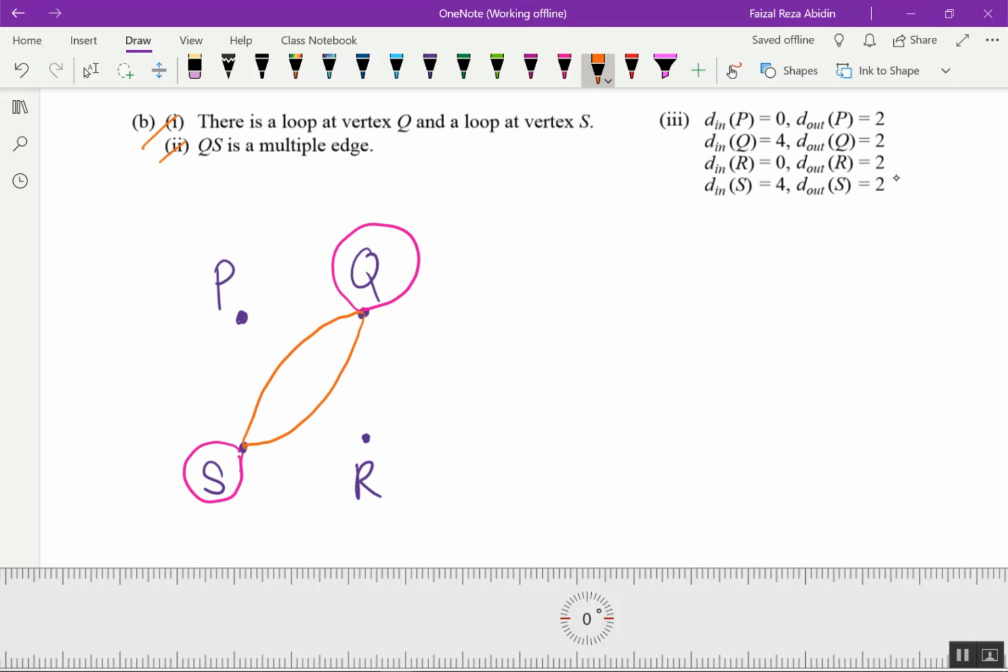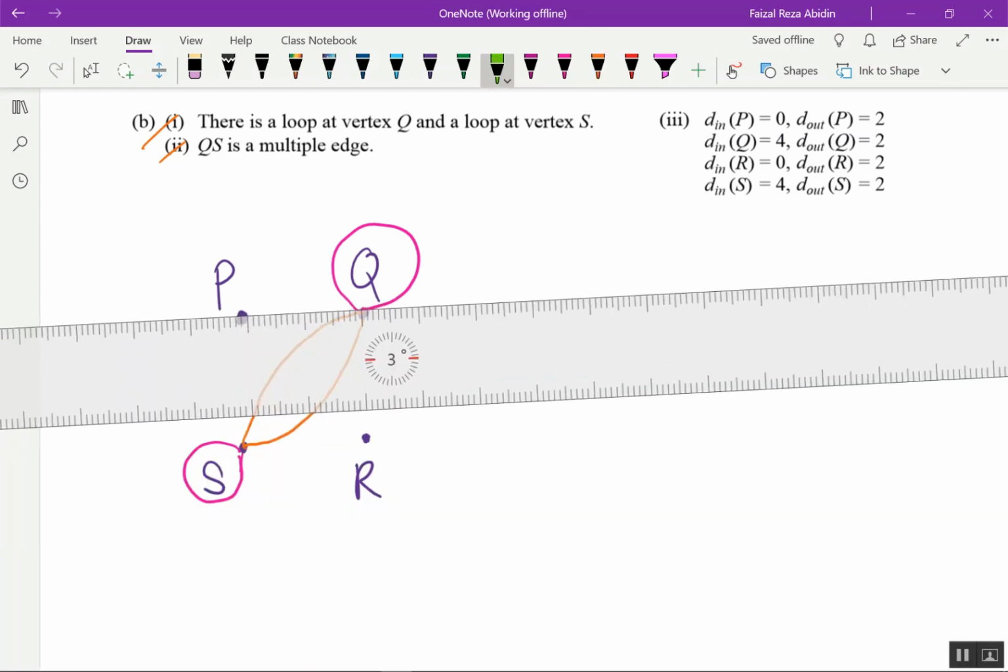This one, be careful. What does it mean by D in? It means that for our vertex P, the direction is not coming into P, and out from P is 2, means that the direction is 2 from P, out from P. So I have to draw my edges first.